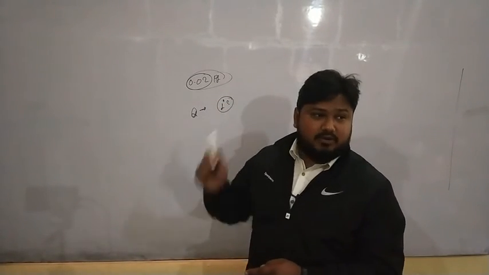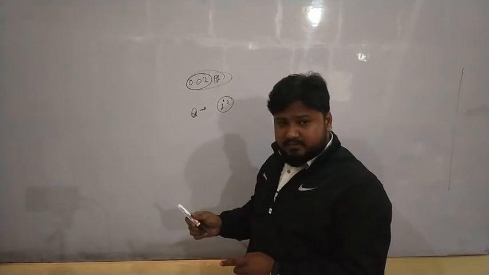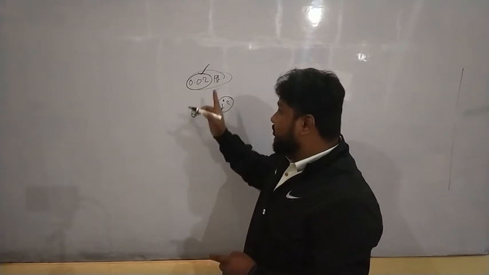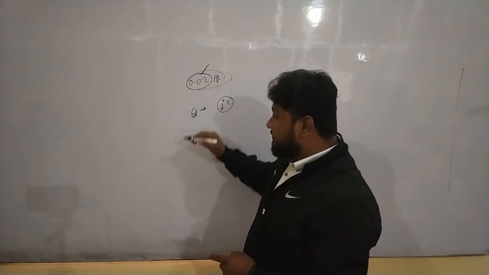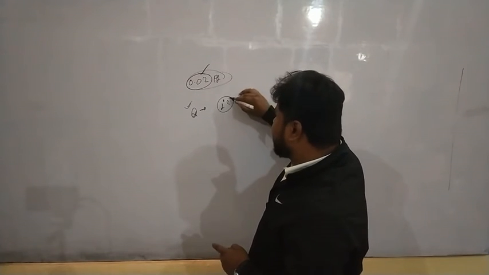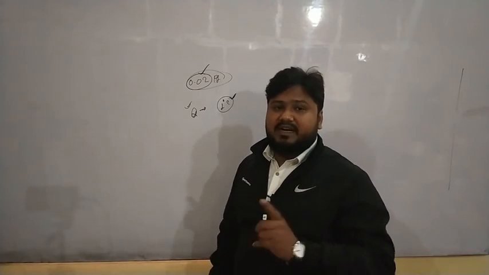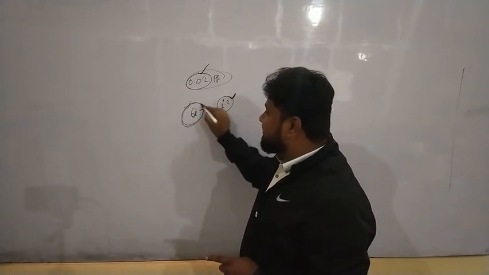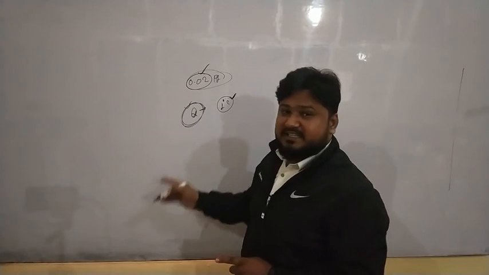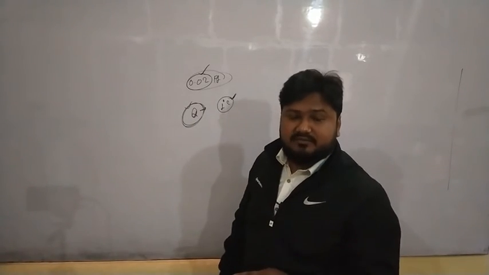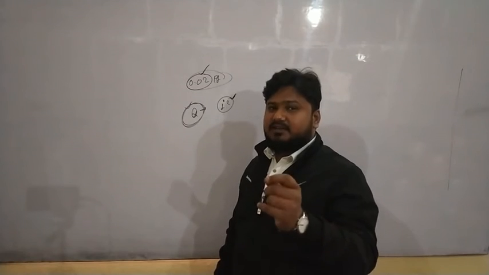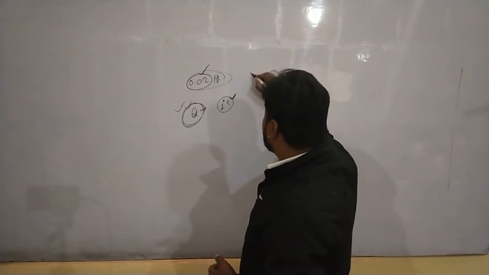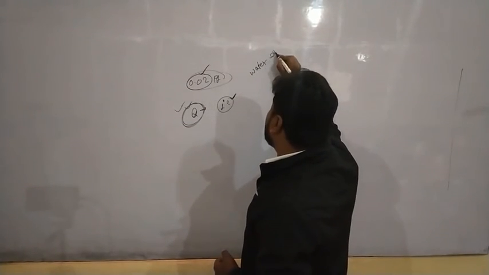Suppose I'm taking any body, water of mass 0.02 kg, and I'm giving Q amount of heat so that its temperature rises by 1 degree Celsius. In that situation, the amount of heat required will be the specific heat of that particular body. This is one concept which is called water equivalent.